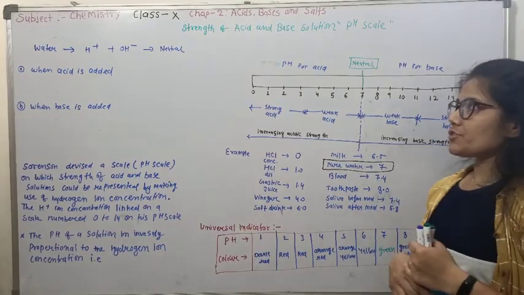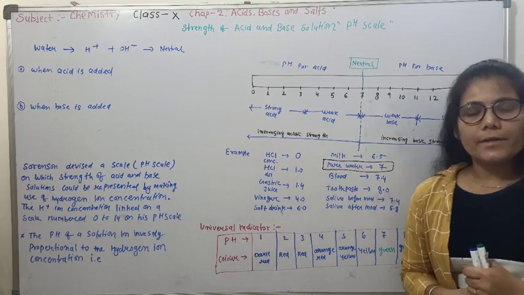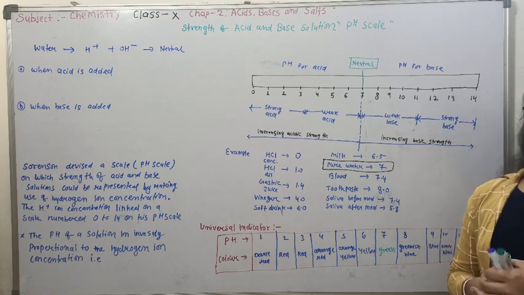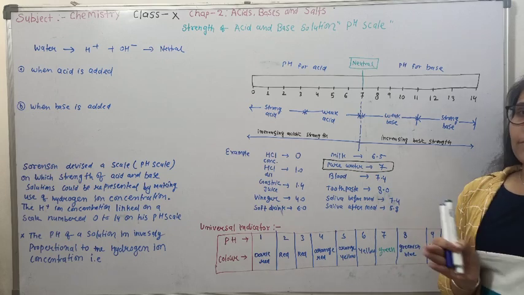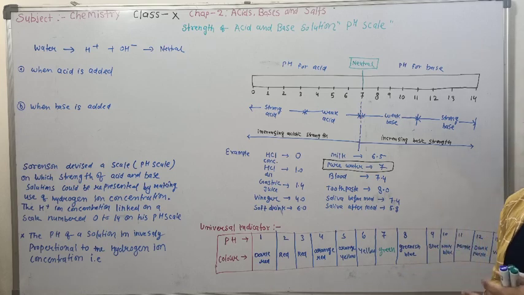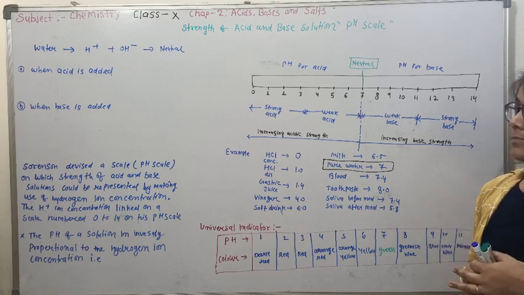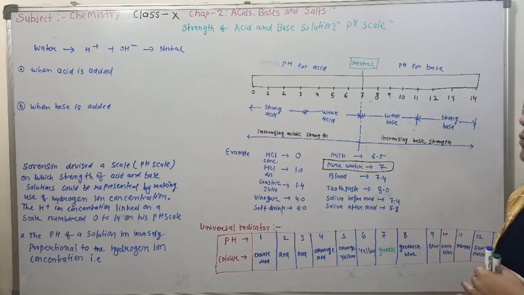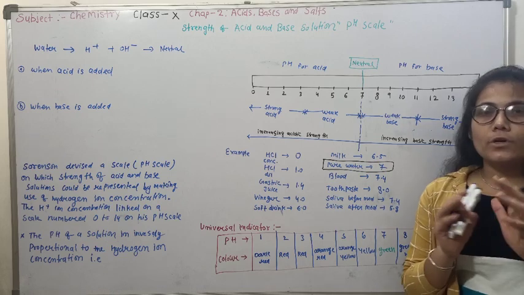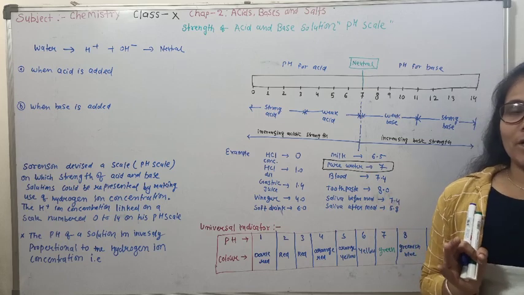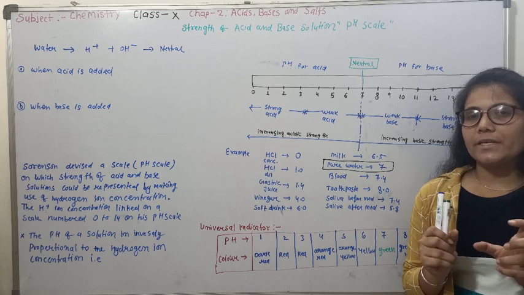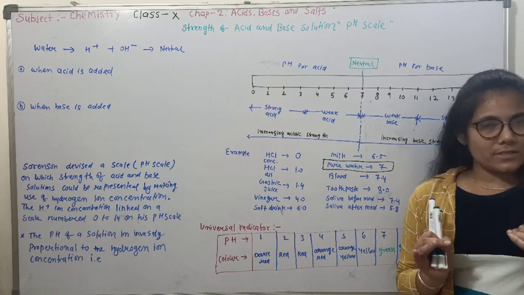Now the next topic is the strength of acid and base solutions and the pH scale. We classify acids and bases as strong acid, weak acid, strong base, and weak base. So let's talk about the strength of acids and bases. Now water: water is H2O, and water is partially ionized into H+ and OH-.